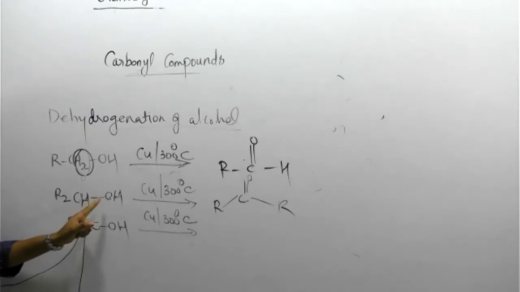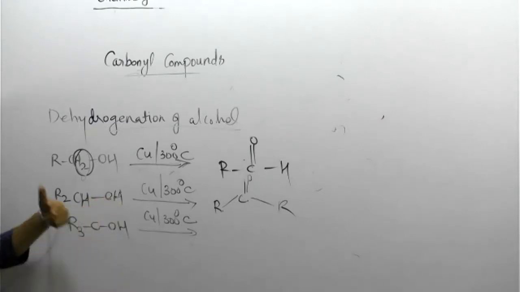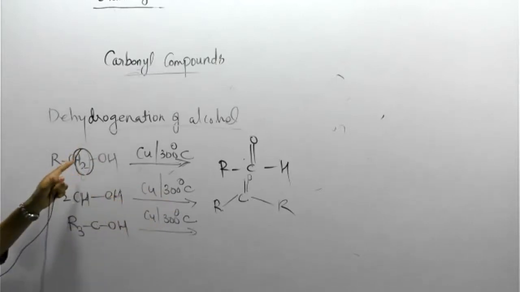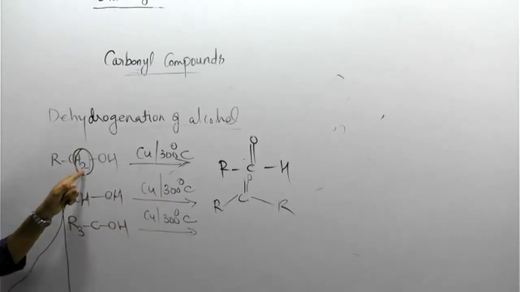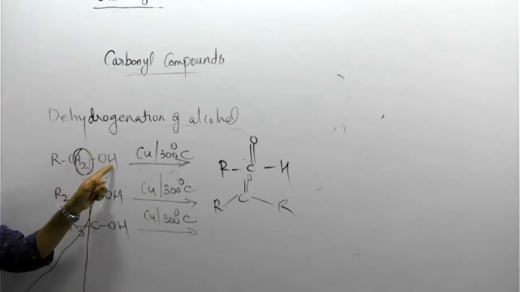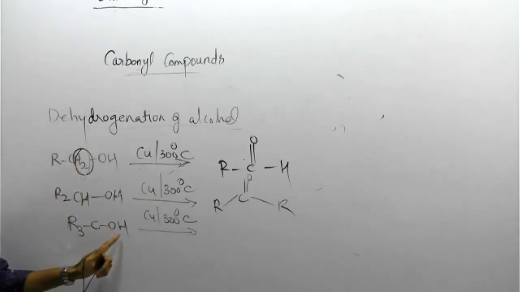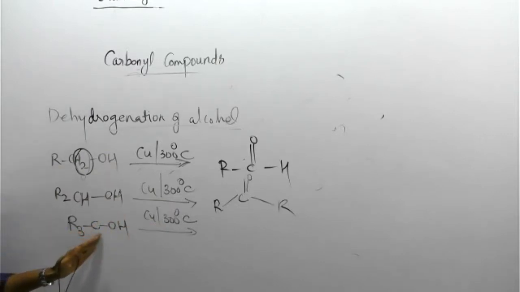This one hydrogen also combines together, forming H2 removed back. So a ketone is generated. Here 2 hydrogens are removed from this area, because OH is there. But here only 1 hydrogen is on the OH side. There is no more hydrogen here. So how will we remove hydrogen?